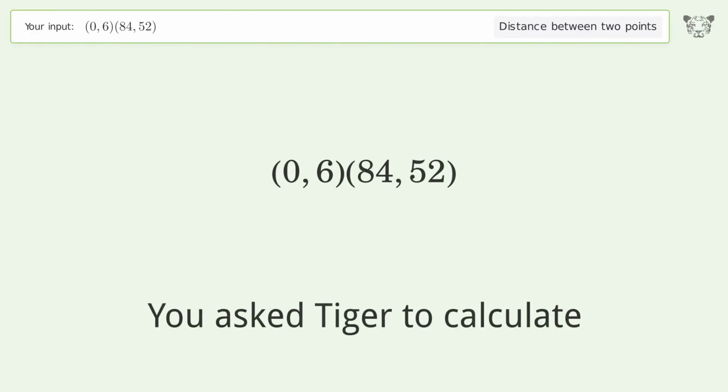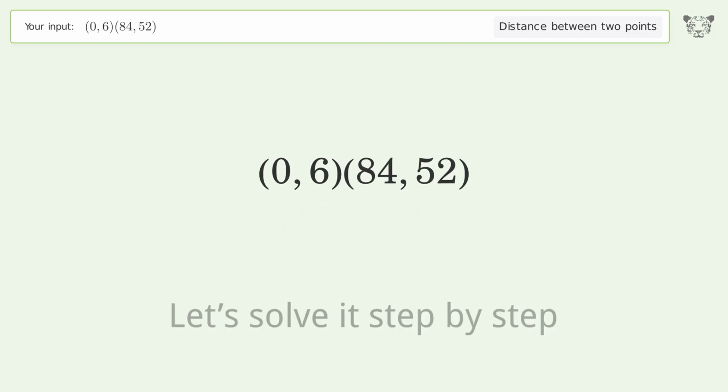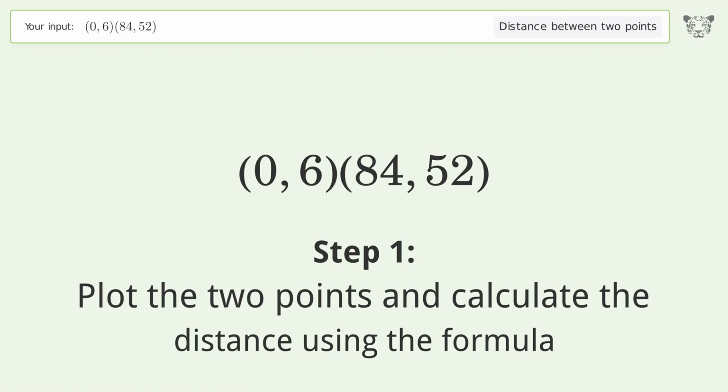You ask Tiger to calculate. This deals with the distance between 2 points. The distance between the 2 points is the square root of 9,172, or 95.771. Let's solve it step by step. Plot the 2 points and calculate the distance using the formula.